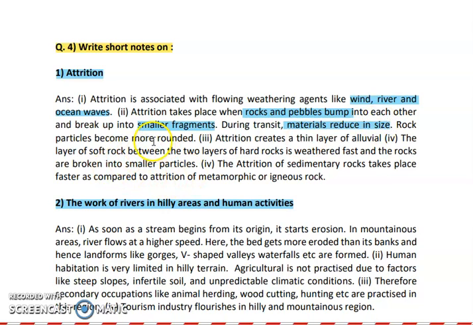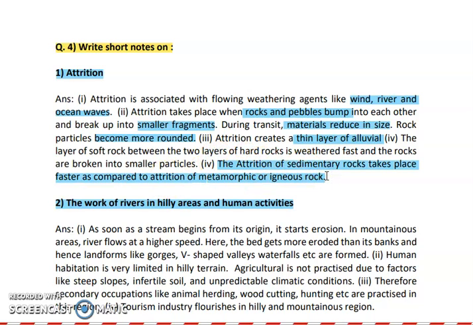And later on, these materials become more round because of continuous polishing. These materials get more rounded and a thin layer of alluvial soil is created. The layer of soft rock between two layers of hard rock is weathered fast and the rocks are broken into smaller particles. So the attrition of sedimentary rocks takes place faster as compared to the attrition of metamorphic rock.